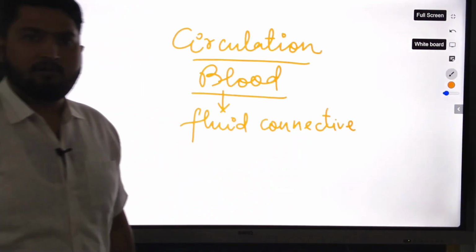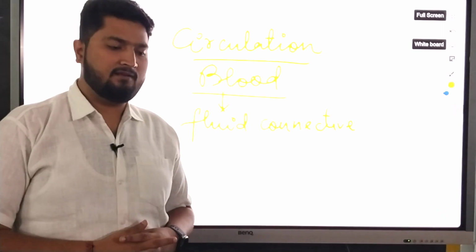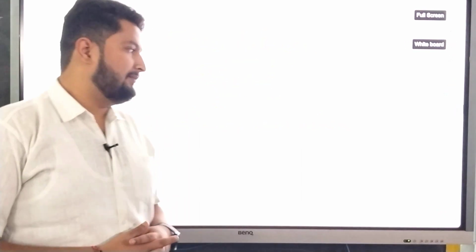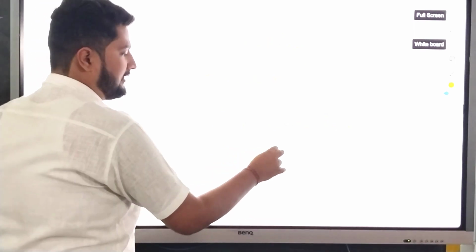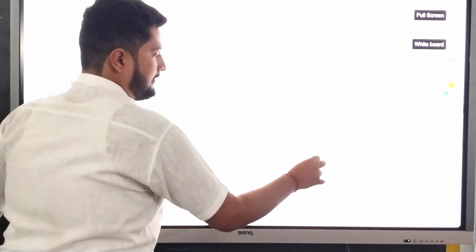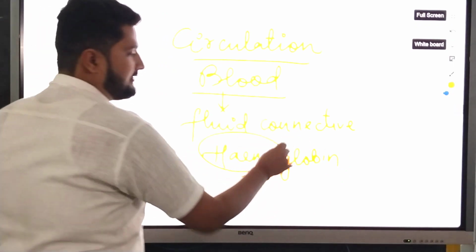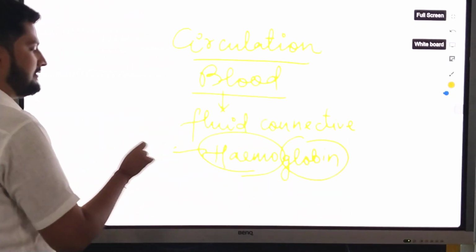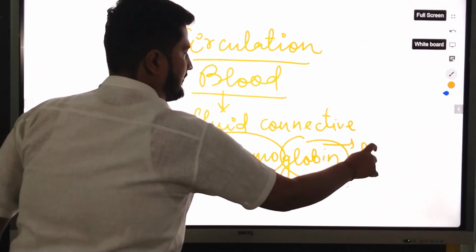And I am sure you all know why the color of blood is red. In human beings, the color of blood is red because of the presence of a pigment in the blood that is called hemoglobin. Hemoglobin is derived from 2 words. First is hemo and second is globin. Hemo means iron and globin means protein.